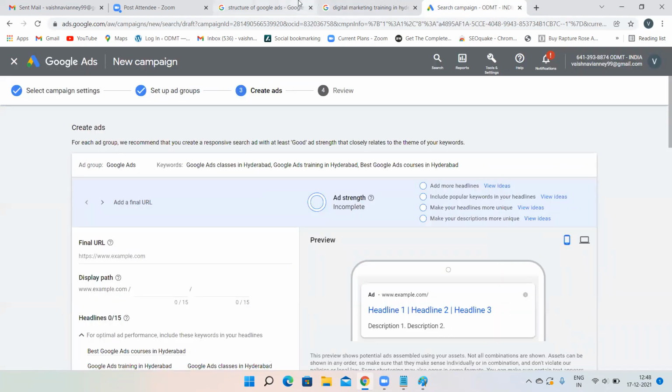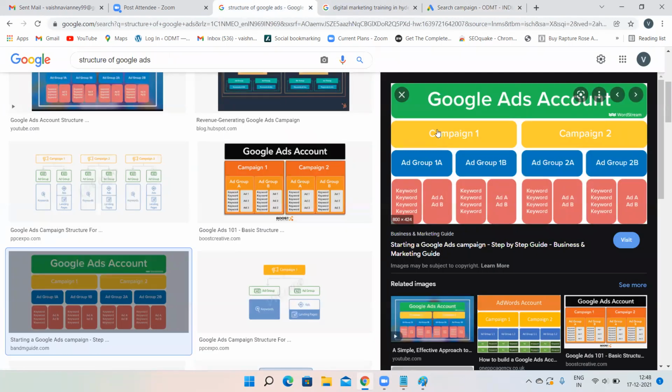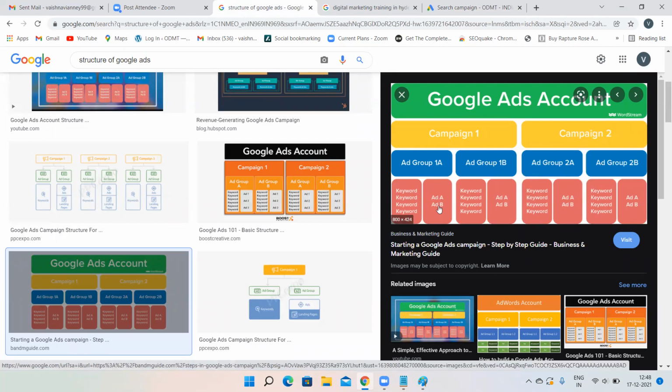Go back to your account. See, what is the last step? Campaign, ad group, keyword. We have created the campaign, Hyderabad. Ad group, we have selected SEO. We have given SEO, we are done, and we are done with Google Ads also. And we have given some keywords for SEO and some keywords for Google Ads. Now we'll be creating our advertisement.